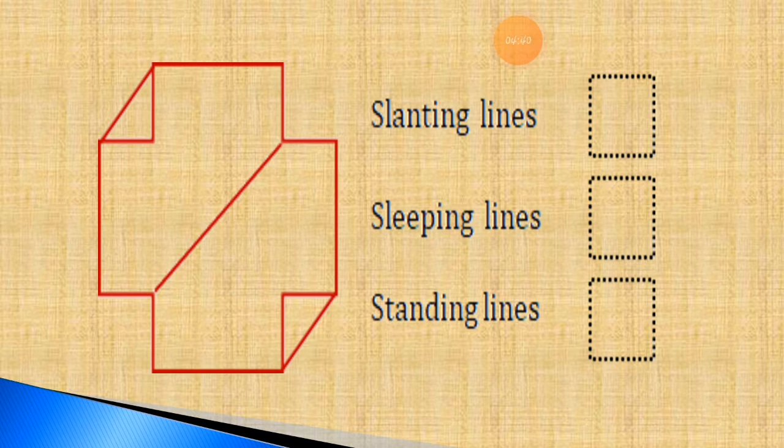Whenever we have Google Meet, you have to draw these types of pictures and try to find out the given lines. Now let's start finding how many slanting lines are in the given shape. I will overwrite the slanting lines with a different color. Do you understand what I am saying?